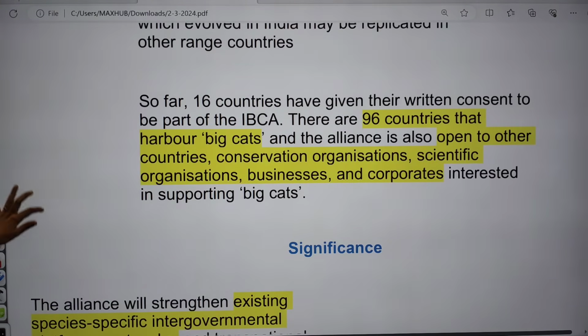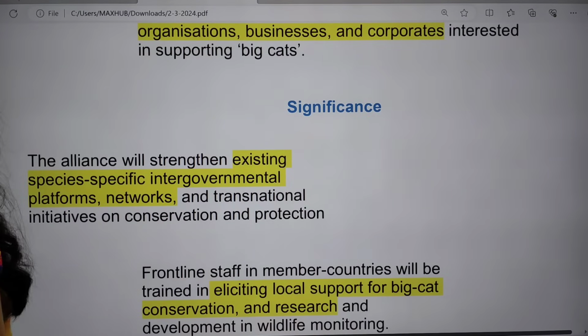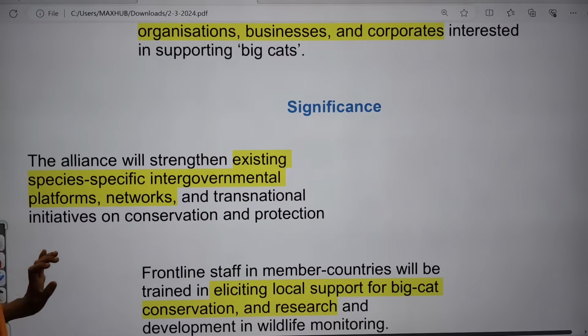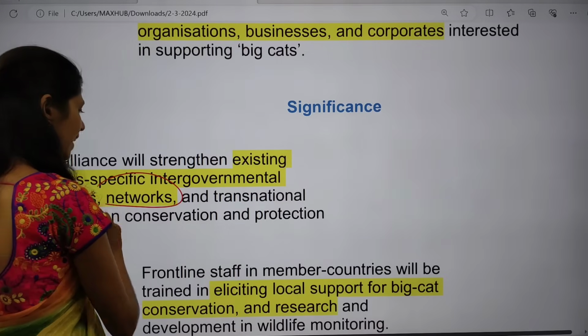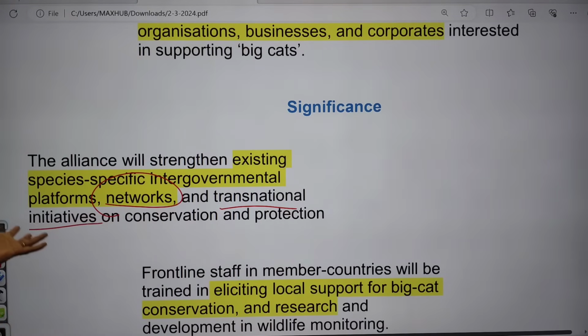And what is the significance? Why do we have to go for conservation of these big cats? Because there is no proper species-specific intergovernmental platform, we need to come up with that. And even we need to maintain the networks and transnational initiatives, especially for conservation protection.